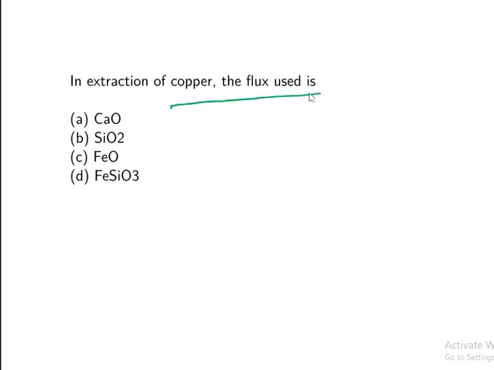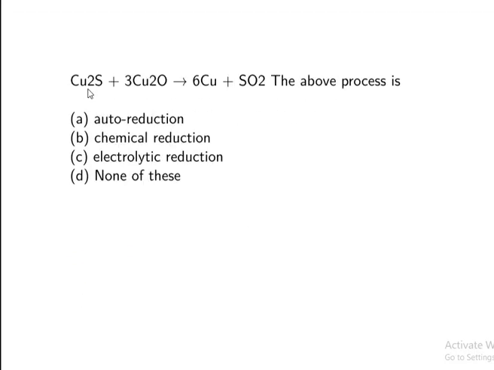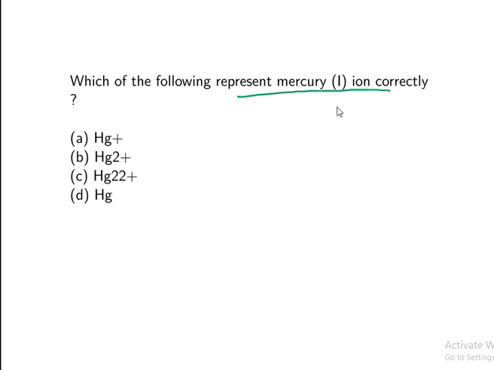In extraction of copper, the flux used is silicon dioxide. Copper sulfate plus copper oxide gives rise to copper plus SO2. The above process we are going to call as what? Auto reduction. Which of the following represents the mercury ion correctly? In these four options, which of the following correctly represents the mercury ion? So Hg2 2 plus. It is like this, Hg2 2 plus.